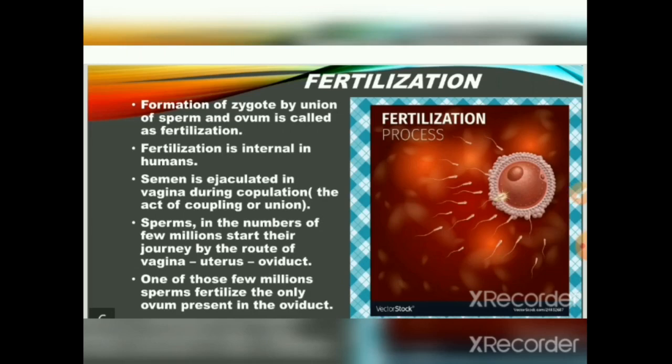Fertilization is internal in humans, so you can't see it outside the body. Semen is ejaculated in the vagina during copulation, that is the act of coupling or union. A few million sperms start their journey by the route of vagina, uterus, oviduct, and one of the few million sperm fertilizes the only ovum present in the oviduct.